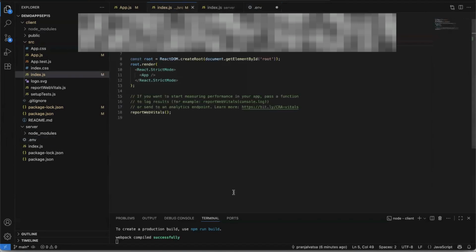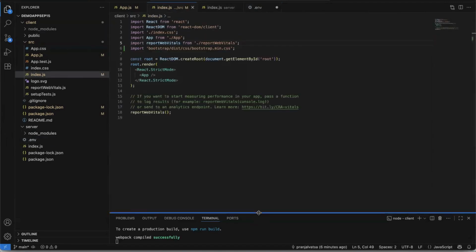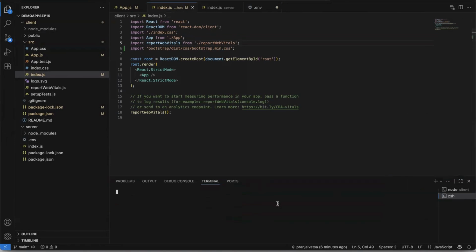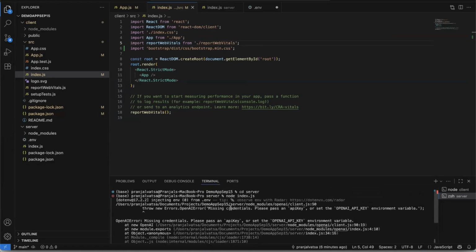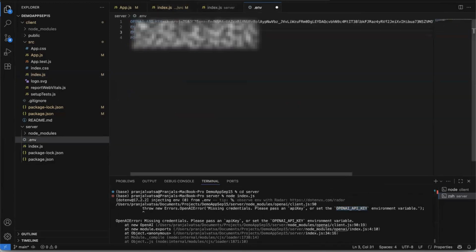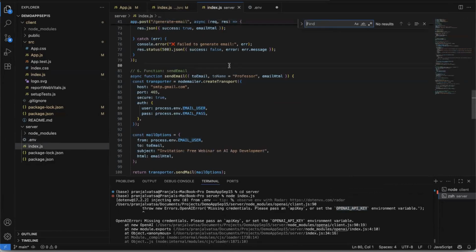And once this is done, I can just go to the terminal. I can open another command prompt and I can cd to my server, right? And then I can just say node index.js, right? I'm getting some errors here. So the OpenAI API key is missing.